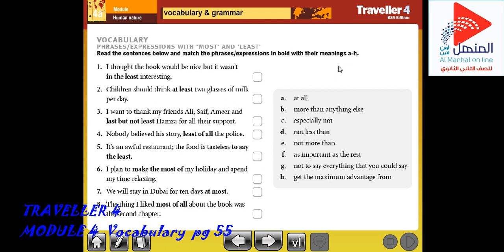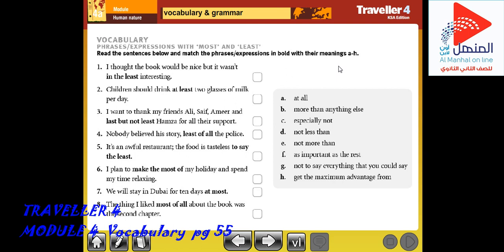We use the quantifier most to talk about quantities or amounts and degree. We can use it with a noun as a determiner, or without a noun as a pronoun. We can also use it with adjectives and adverbs to form the superlative. We use most with nouns to mean the majority of. For example, she plays tennis most mornings. Most tap water is drinkable.